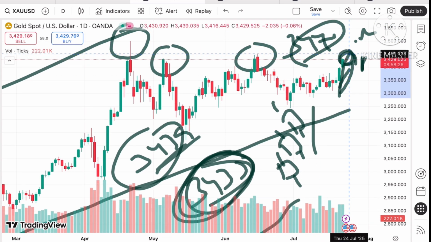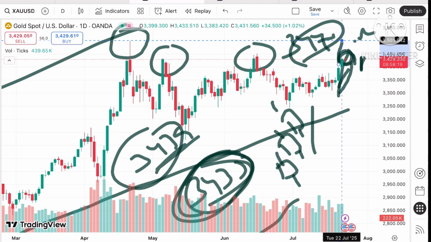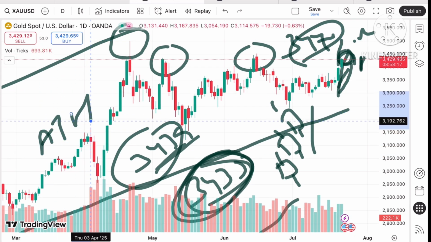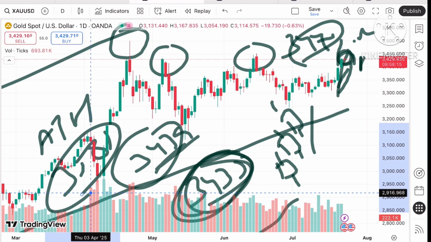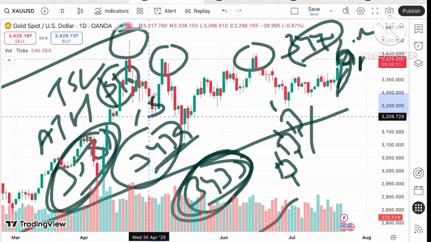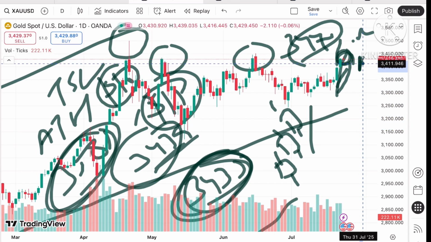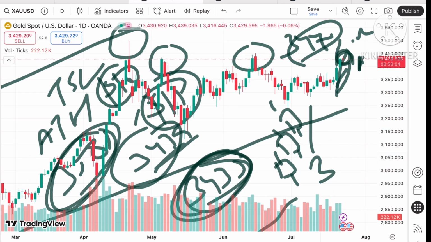And if that sustains, we can see it can move towards the next level, that is around 34.52. And if the price moves above 34.52, the probability of touching an all-time high we can see towards $35.01. Okay, and if that sustains, you can trail your SL by $10 or $15, so you can capture a big movement towards an upside.